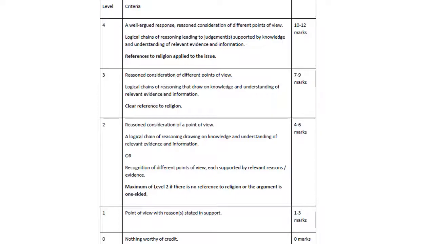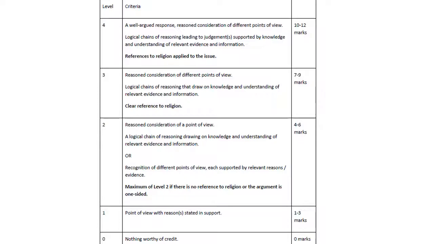And it says a maximum of level 2 if there is no reference to religion and the argument is one-sided. So the level 2 doesn't mean the level that you're thinking of. Okay, level 2 just means this category. It doesn't actually mean a level 2L or anything like that. But what it does mean is you cannot get above 6 marks if you only consider one point of view, or if you don't refer to religion. So that means if you write the absolute greatest RE essay in the history of the world for one side of the argument, but you don't consider the other side, you will only ever get a maximum of 6 marks, of half marks.